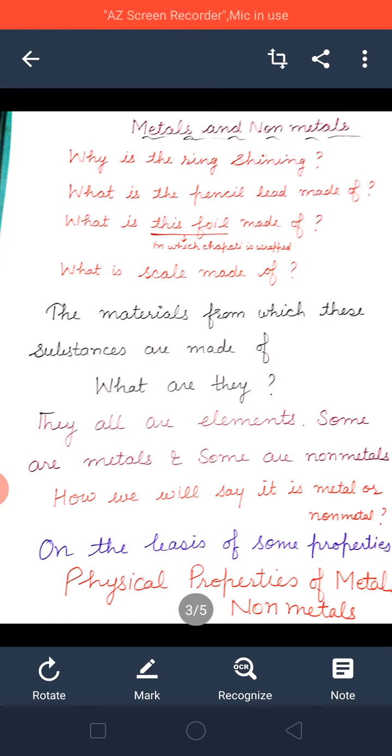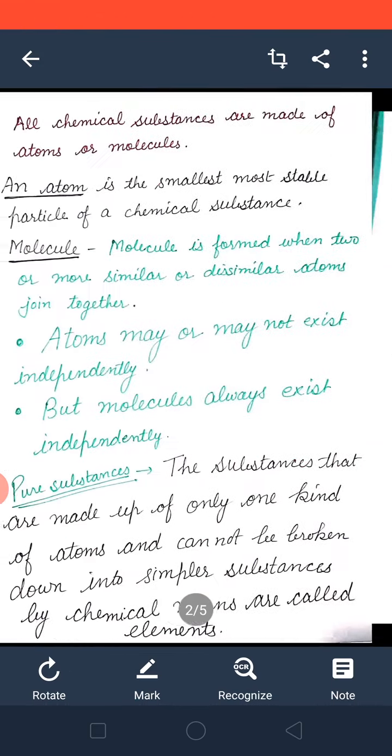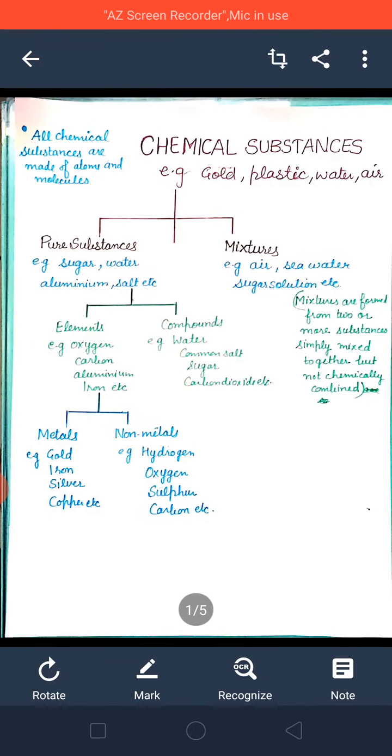What is the scale made of? The scale by which you draw a line, you use in maths mainly. What is that made up of? Have you ever thought by which materials all these substances are made? What are they? They all are elements. You have already studied. They all are elements. All the chemical substances you have studied already in the previous class.